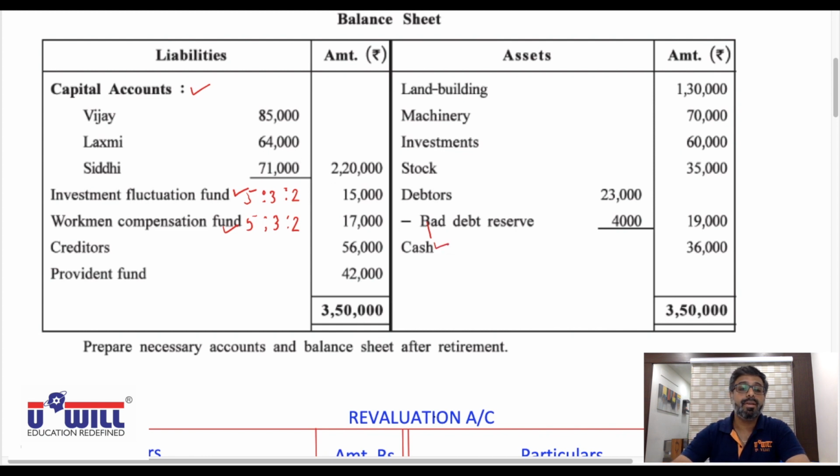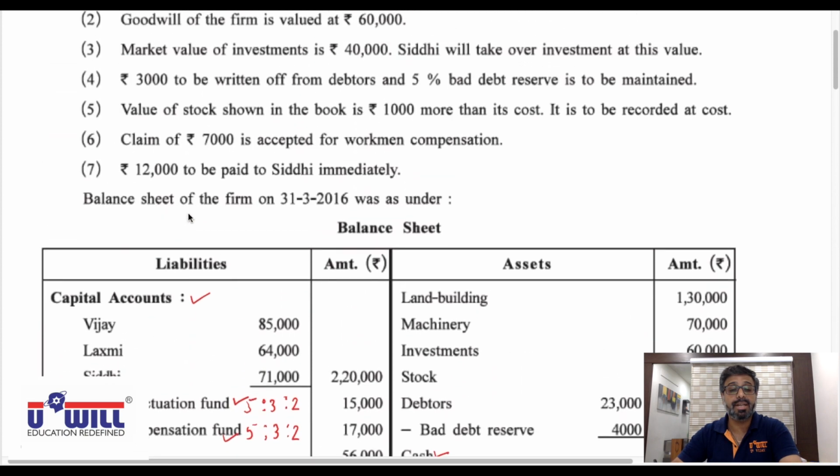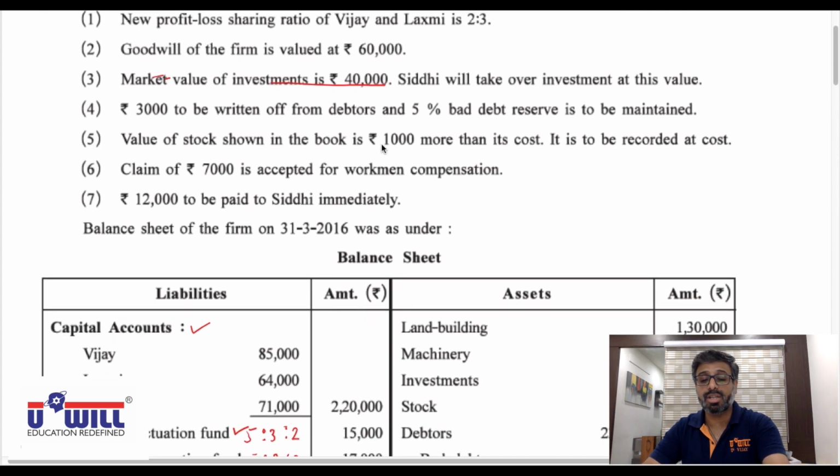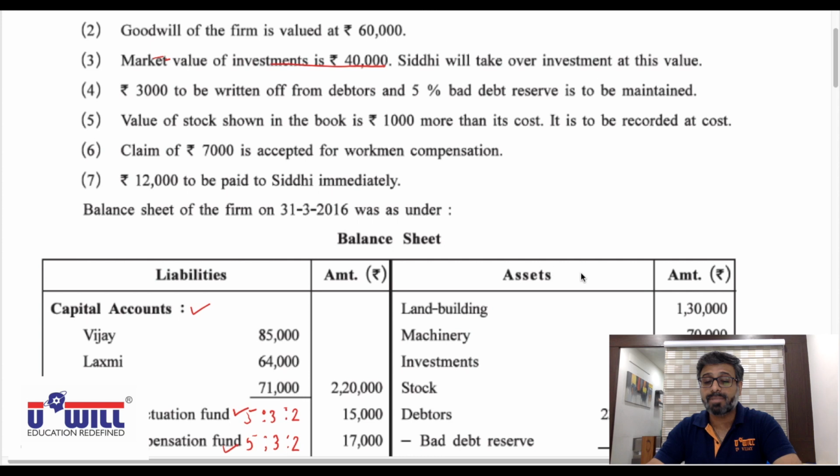Now, before we do this distribution of investment fluctuation fund and workers compensation fund, look at the adjustments related to that. You can see in adjustment 3, it's given market value of investments is 40,000. Underline that. Investments on the asset side are 60,000 and against that the market value is 40,000, means there is a loss of 20,000.